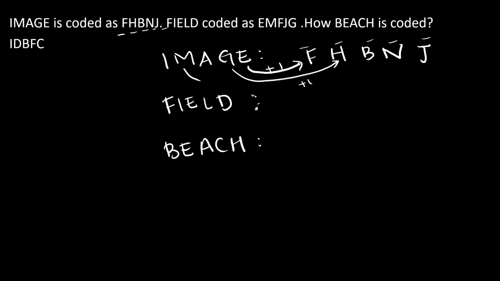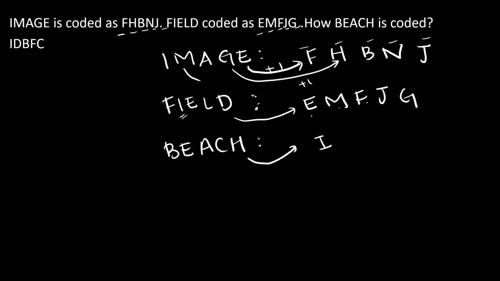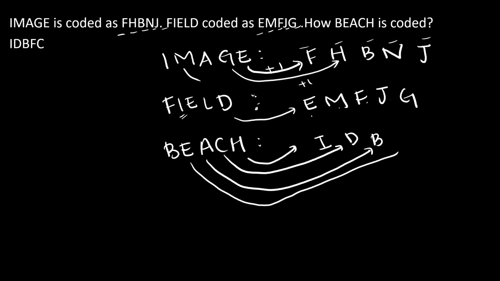So similarly, field: D plus 1 E, L plus 1 M, E plus 1 F, then I plus 1 J, F plus 1 G. That is E, M, F, J, G. So how will we code beach? Similarly, H plus 1 I, C plus 1 D, A plus 1 B, E plus 1 F, B plus 1 C. That is I, D, B, F, C. So I, D, B, F, C is the answer.